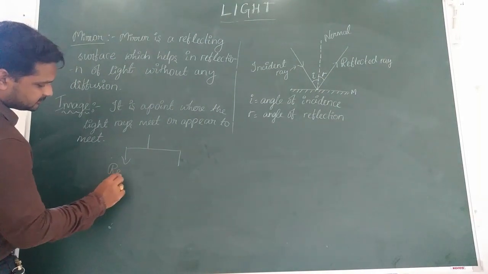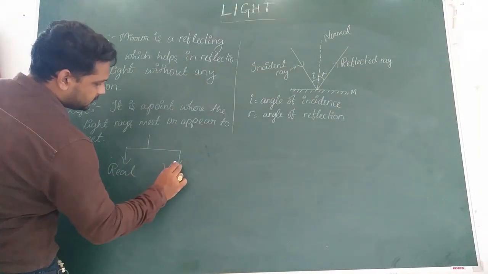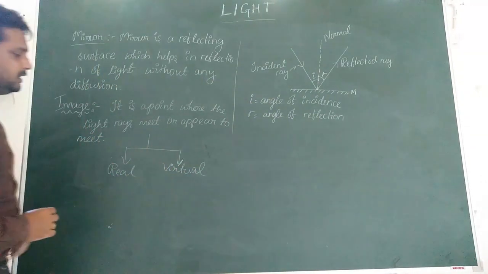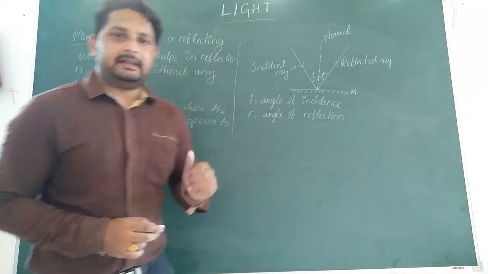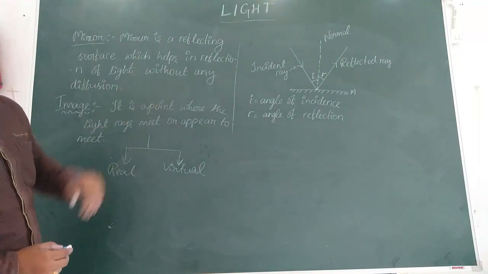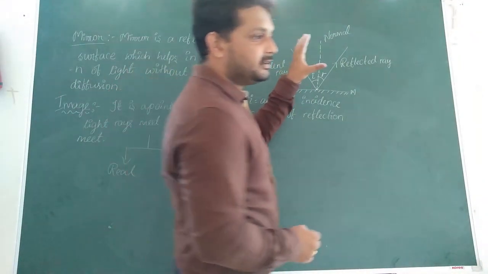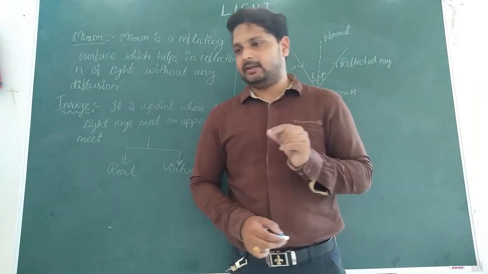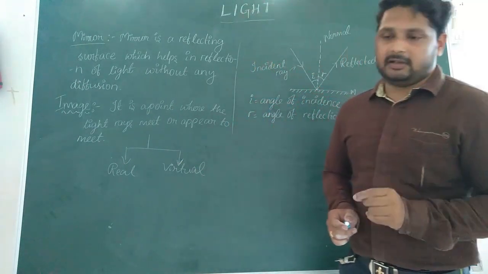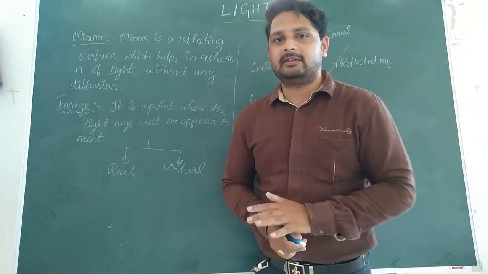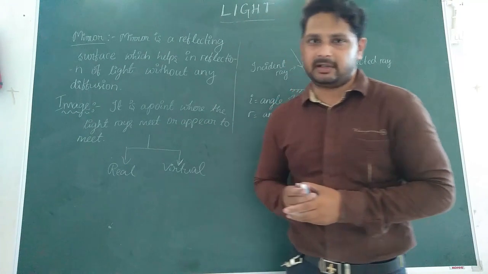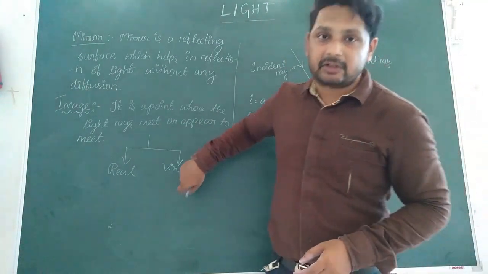A real image and virtual image. Real image is something which is formed when the light rays actually meet. Okay, when two reflected rays meet at one particular point, then the image which is formed there is the real image. But when the two reflected rays do not seem to meet at one point, then we extend the two rays in other directions such that it appears to meet. In that case, the image formed is a virtual image.